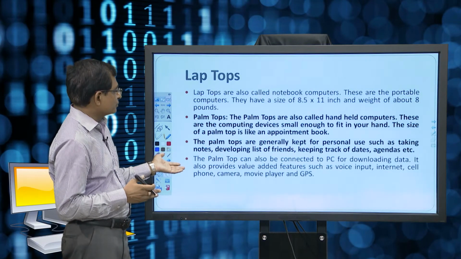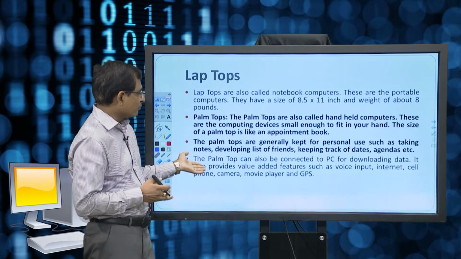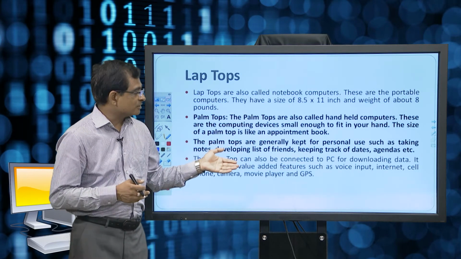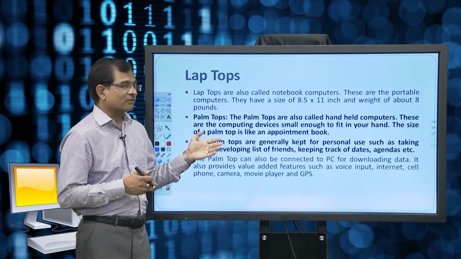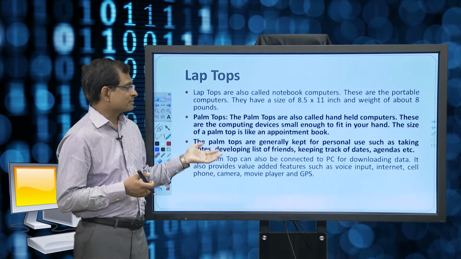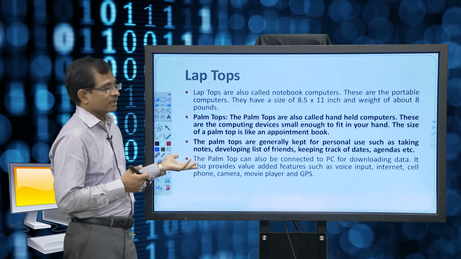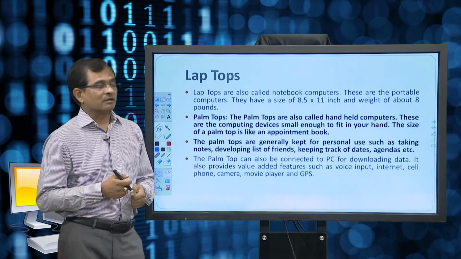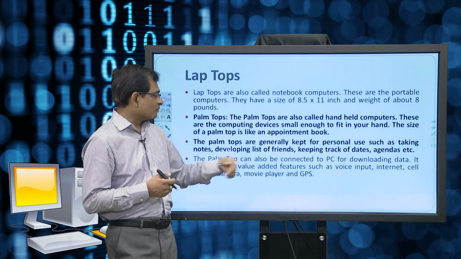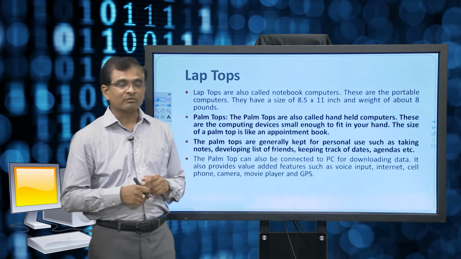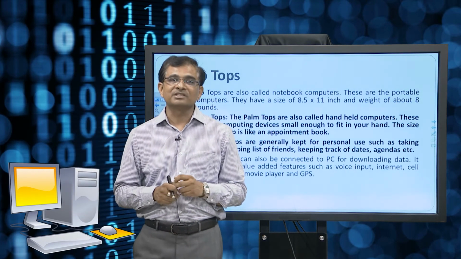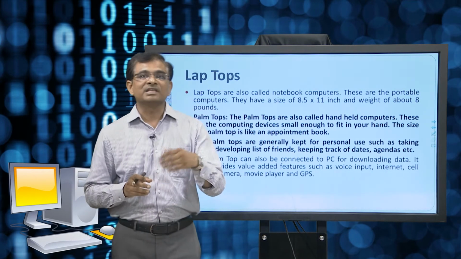So, as of now if you see your mobile device, it is providing almost all of this. Your microphone is there, so voice input, it can recognize the voice input and do the processing. Most of the time we are keeping the internet on in our devices. Internet is there, cell phone, we can always make a phone call to the user of your choice. Cameras are there for different resolutions. Movie players are there, so that we can watch different movies on those palm top devices, and even the GPS, so that location tracking could be done if we are visiting some place.